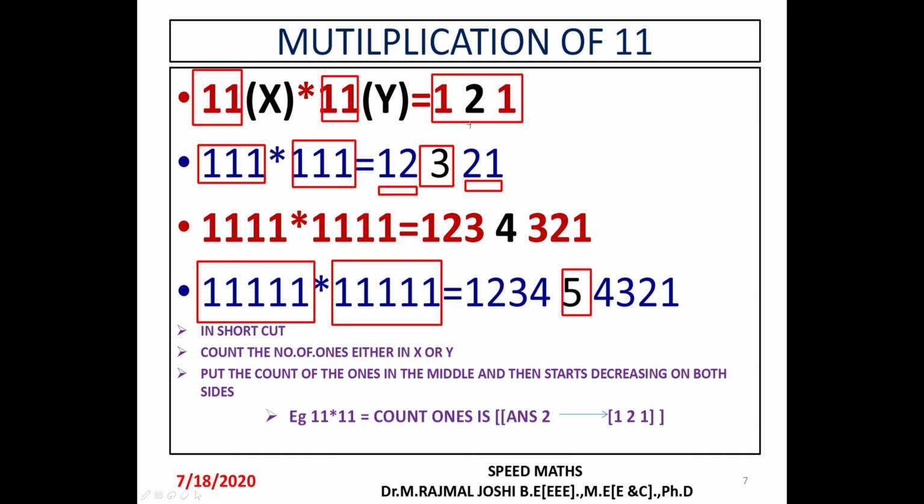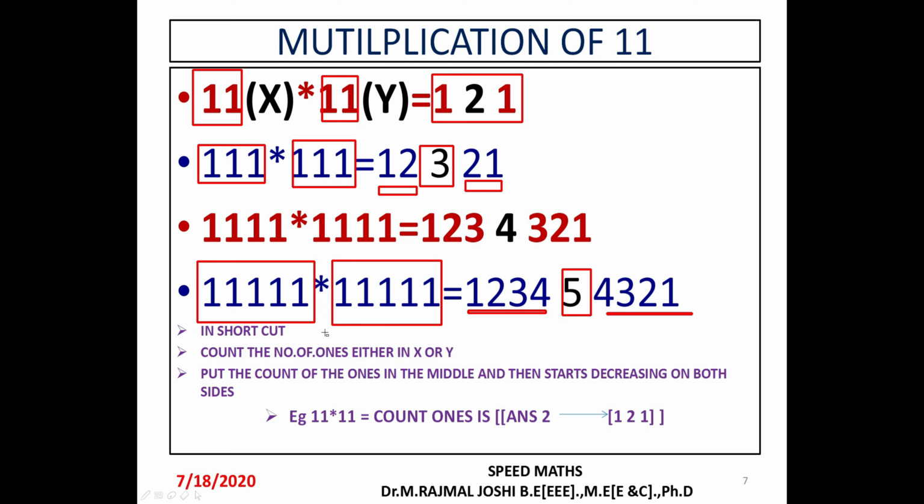And as in the first example and second example we have seen, the values have to decrease till we reach 1. Here the middle is 4, so we have to decrease from 4: 4, 3, 2 and 1. In the same manner to the left hand side also we have to do it in the same way. So in this way the multiplication of 11s can be completed, and even if more ones are there in the product, it is possible to do it in the easier way.